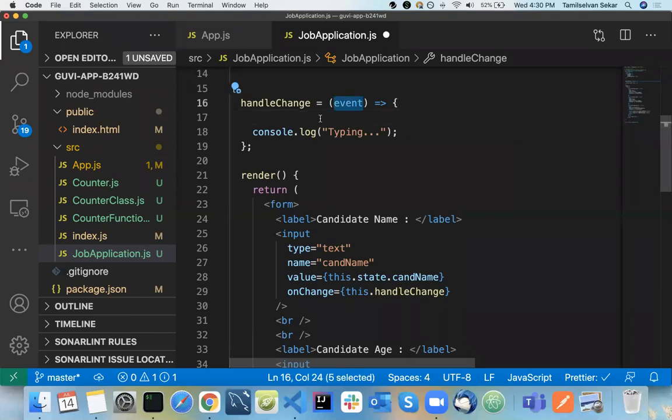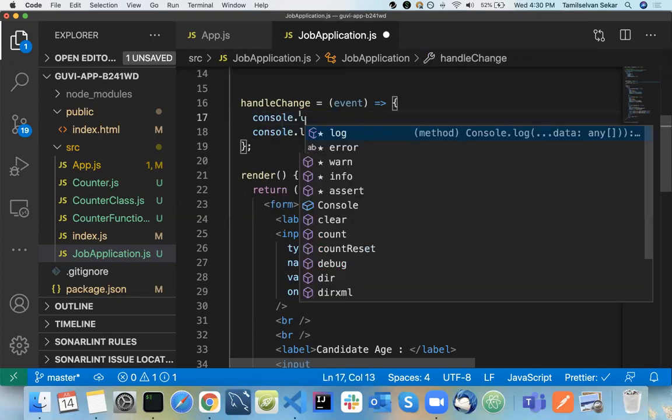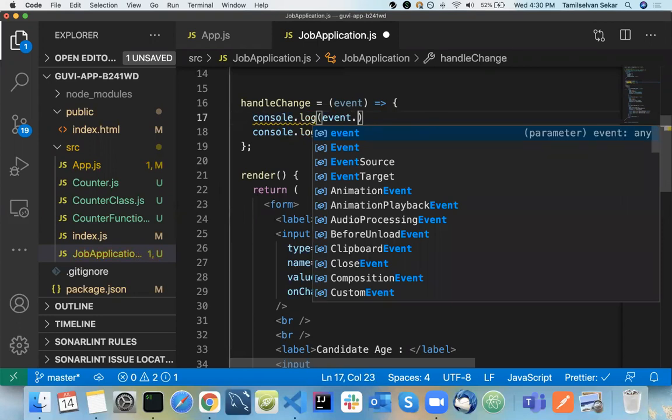Event is an object, basic JavaScript, and inside it there is an object called target, event.target. This target is nothing but the input field that you type in here. See here now, I'm going to console log event.target.